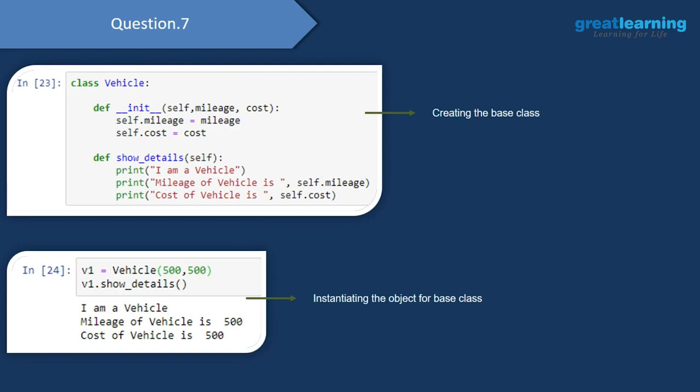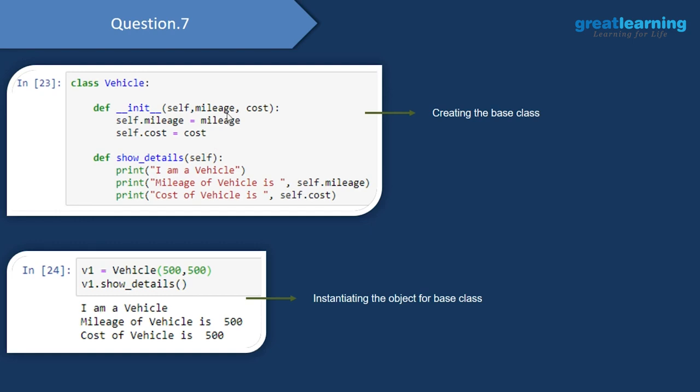We have this vehicle class over here, and inside this vehicle class we have this constructor, and with the help of this constructor I am assigning the value for mileage and cost. And once I assign the values, I just go ahead and show out the details. So I am printing out I'm a vehicle, mileage of the vehicle is this, and cost of the vehicle is this. And once I create the template of this, I create an object of the parent class over here.